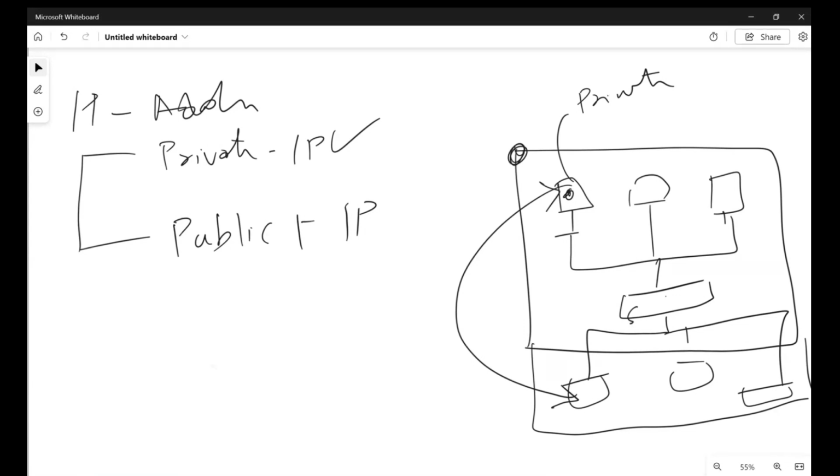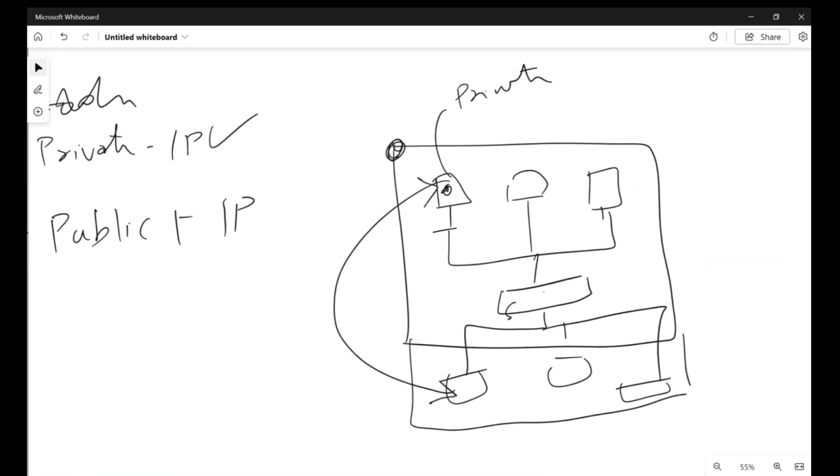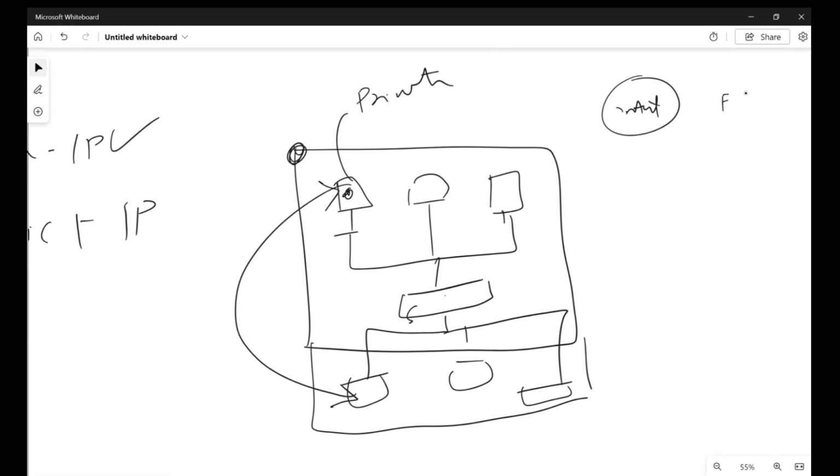Let's imagine you want to communicate to the internet. For example, this is the internet and you want to access facebook.com. With this communication, you cannot reach the internet. Why? Because private IP is only limited to access within your organization. It doesn't have the capability to route outside the boundary of your network.